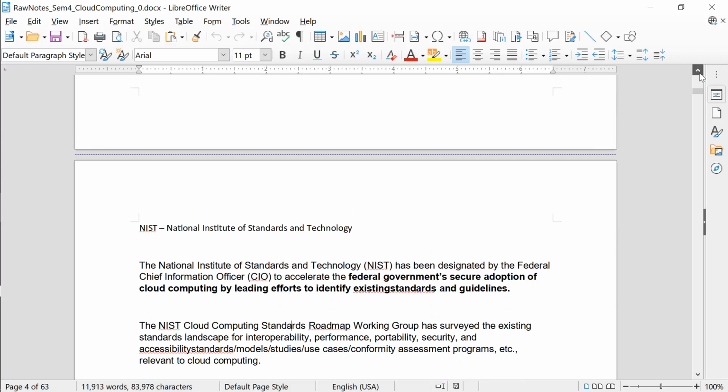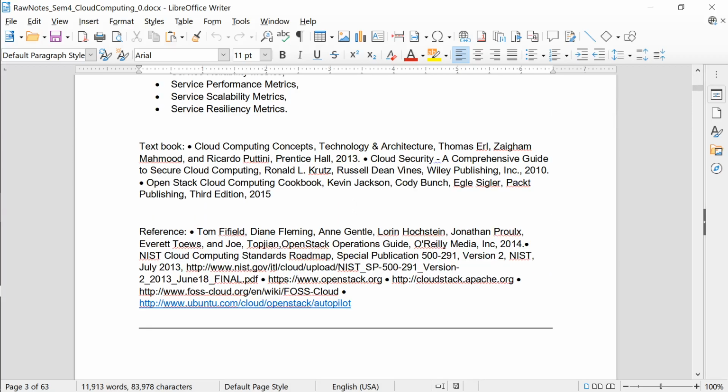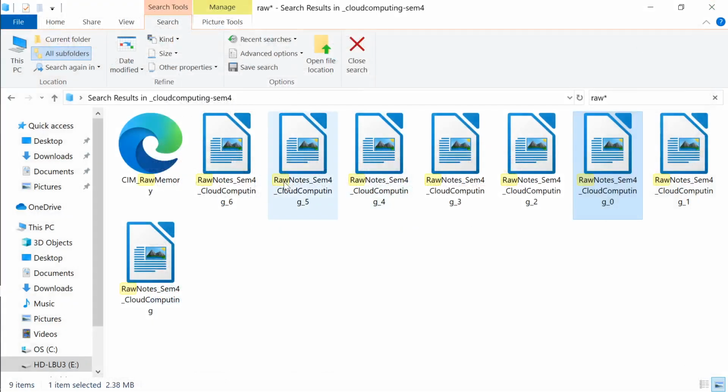The textbooks are also available, so it says Thomas Erl textbooks and everything, and a cloud security comprehensive guide. So these are the textbooks.